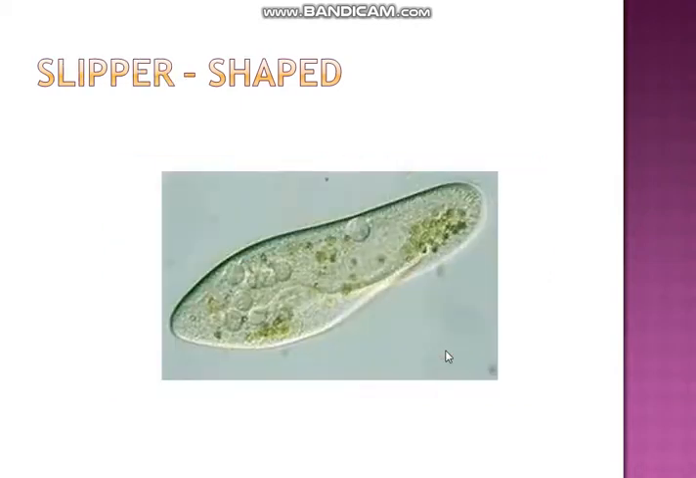Then slipper shaped. The body of paramecium is slipper-like, which enables it to move smoothly in water. These are the different shapes. Cells can be of different sizes and shapes: spherical, oval, cylindrical, irregular, spindle and slipper shaped.